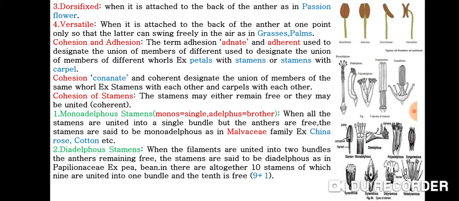Then diadelphous stamens. When the filaments are united into two bundles, the anthers remaining free, the stamens are said to be diadelphous, as in Papilionaceae family, pea and bean. In there, altogether 10 stamens, of which 9 are united into one bundle. The 10th is free, that is 9 plus 1.